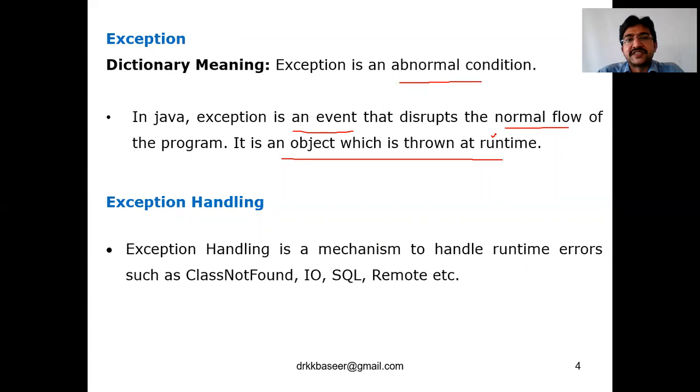If a semicolon is missing, you put the semicolon. If the closing braces are missing, you add them.